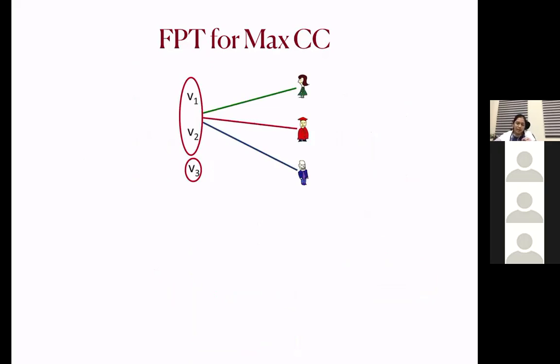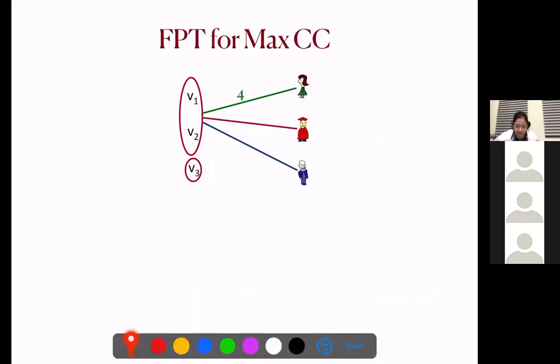Okay. So for the set V1, V2, we are constructing an edge weighted graph. The weight on the green edge is basically 4, because the weights on the edges represent the satisfaction of the set from a candidate. So the satisfaction of the set V1, V2 from this green candidate is 4. That's why we assign weight 4 on this edge. The satisfaction of V1, V2 from this red guy is 1, so we assign weight 1 to this edge, and so on. This is how we construct this bipartite graph.